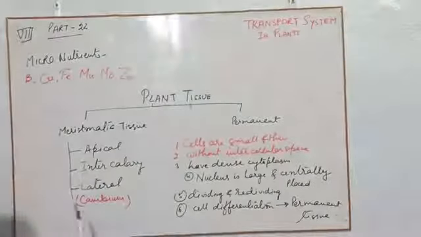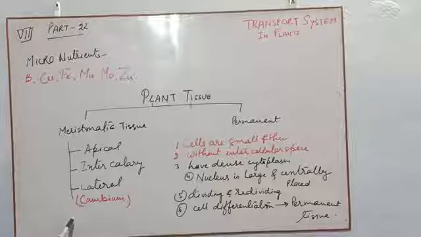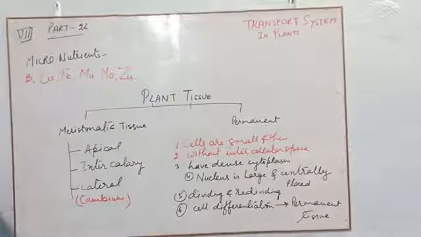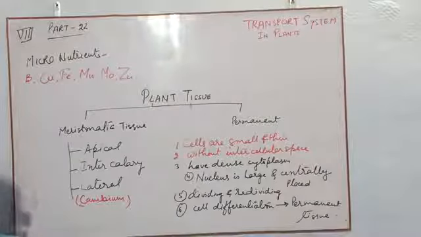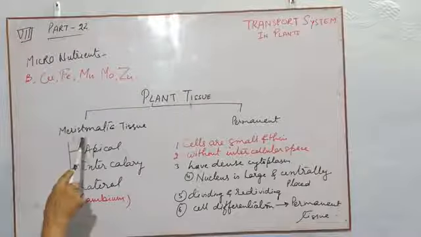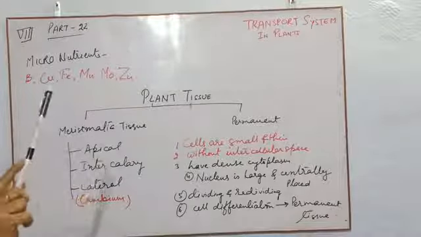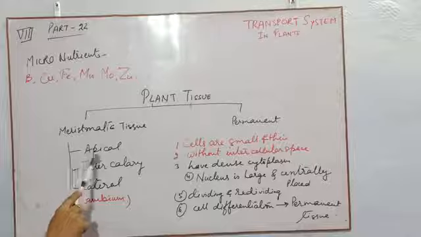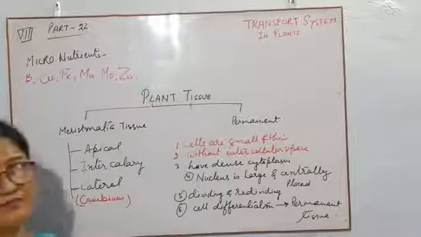Now children, these are the types of meristematic tissue. Types of meristematic tissue means what types of meristematic tissues are present in a plant. See, it is very easy. If meristematic tissue is present at the apex of the stem or apex of the root, that means the tip of the root, tip of the stem or tip of the branches, these meristematic tissues are called apical meristematic tissue.